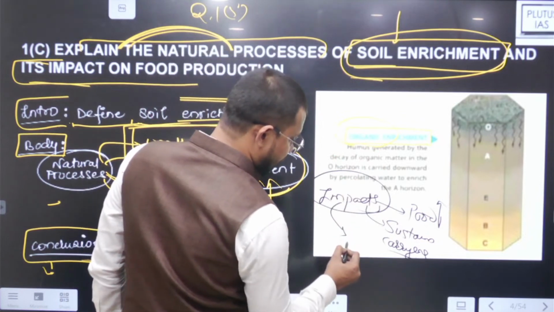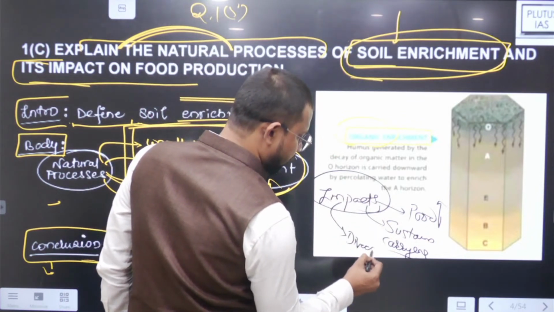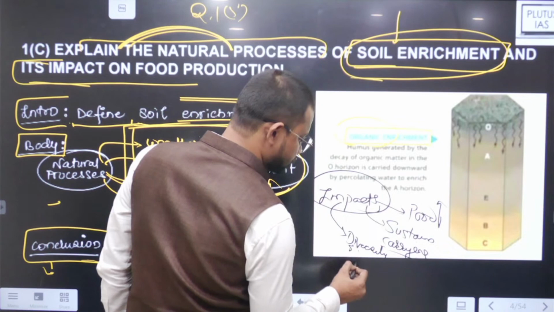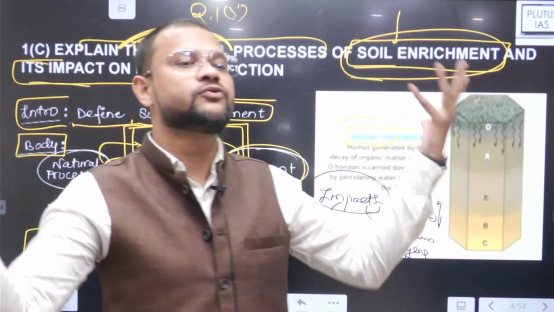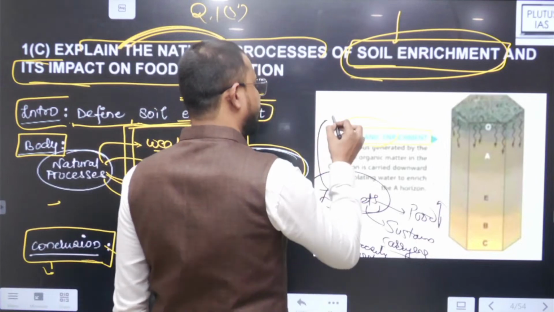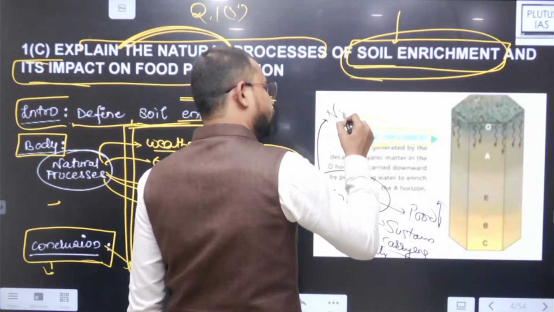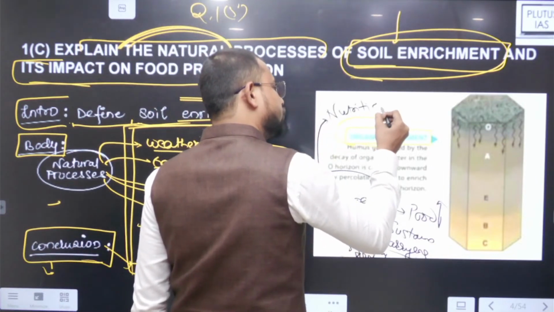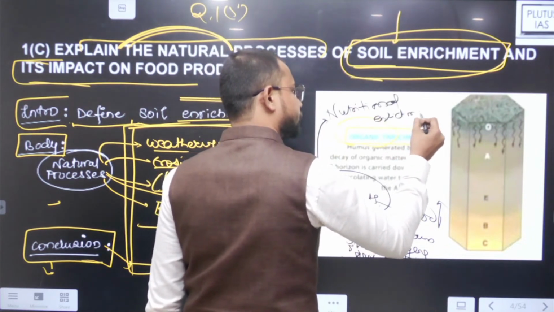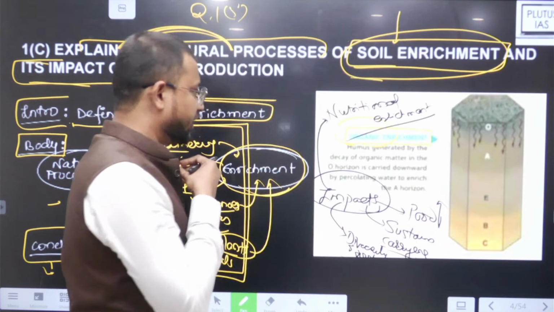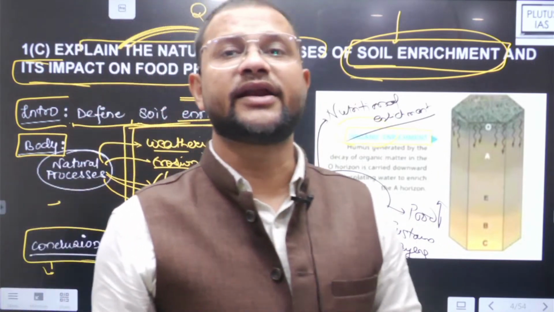It as well impacts the diversity of food. The more the soil is enriched, you will find diverse food could be produced. If the soil is enriched, it ensures the nutritional enrichment of food.